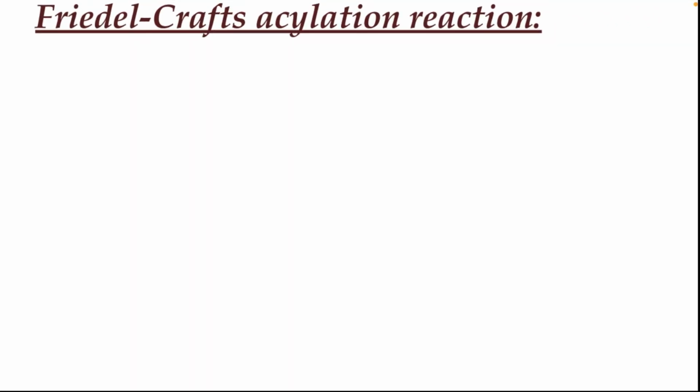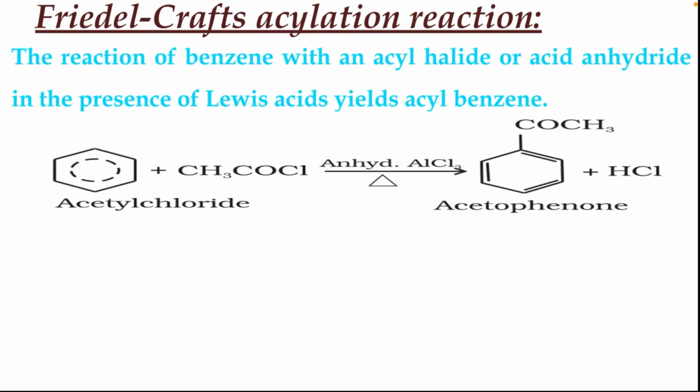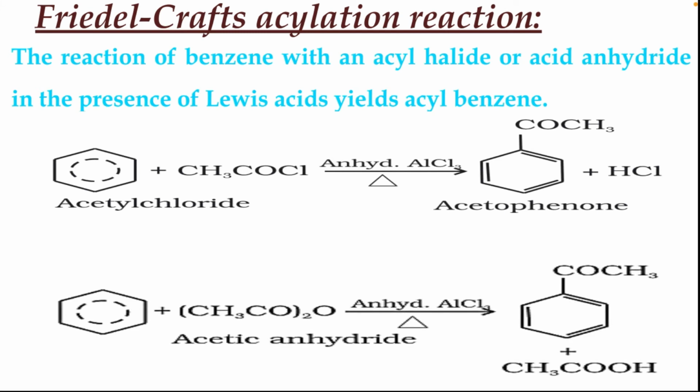Next we have the Friedel-Crafts acylation reaction, where an acyl group is substituted. The reaction of benzene with acyl halide or acid anhydride in presence of Lewis acids yields acyl benzene. First case we have benzene plus acetyl chloride gives acetophenone, and benzene plus acetic anhydride, in presence of anhydrous AlCl3, also gives acetophenone. This type of reaction is an electrophilic substitution reaction, and this is an example of an acylation reaction. Acyl group is substituted.